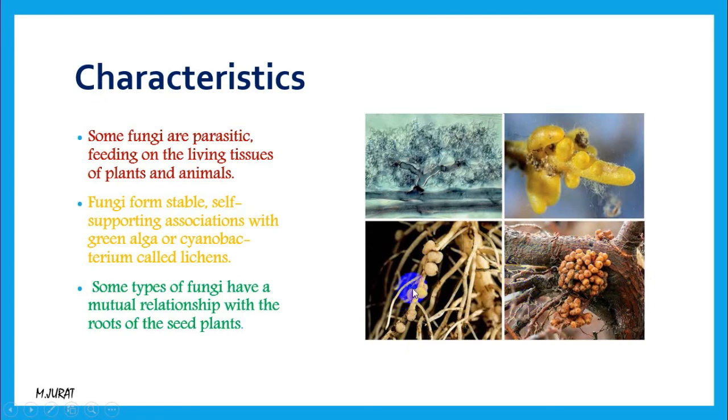Sometimes the root cannot absorb nitrogen. Nitrogen is something important for the plants. So they can get that nitrogen with the help of the fungus attached to them. This fungus is absorbing nitrogen for the plant, and the plant is giving the carbohydrate that it made after photosynthesis. So they can also live like this.